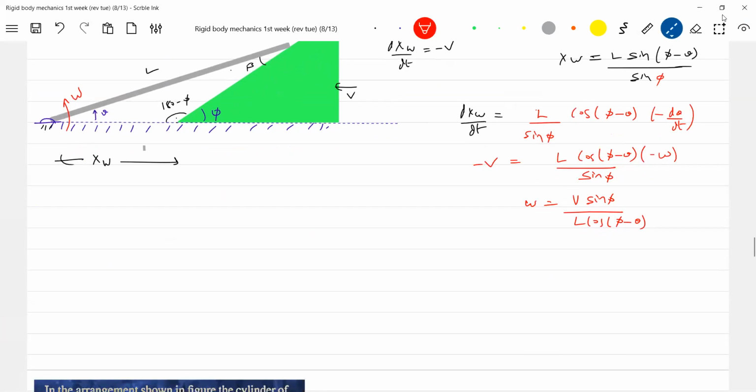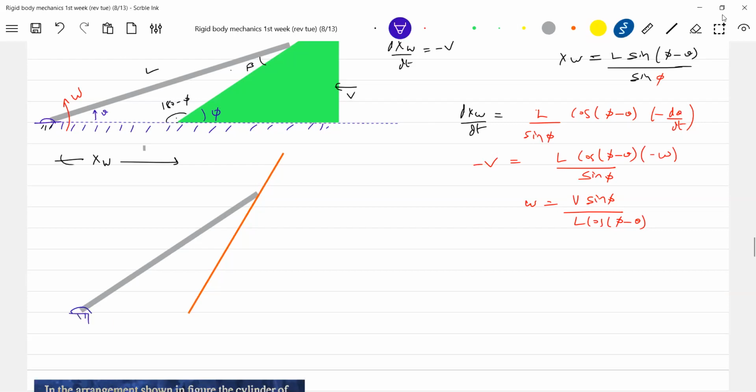So what are the types of numericals you can expect from this? There's one rod, this one. Some other color I'll take. Both are hinged. So let me just analyze. I will rotate this rod with angular velocity omega 1. This is making an angle theta at this instant. This is theta 2. I'll ask you what is the angular velocity of this rod. So what should be your approach?